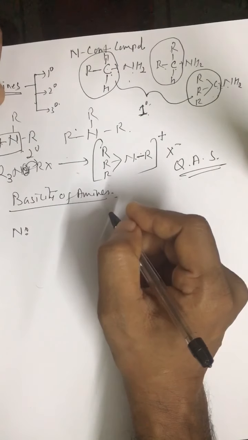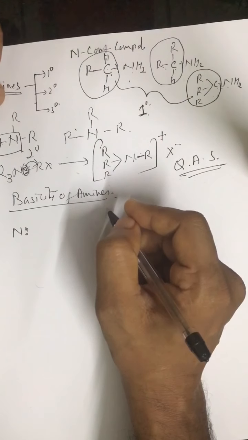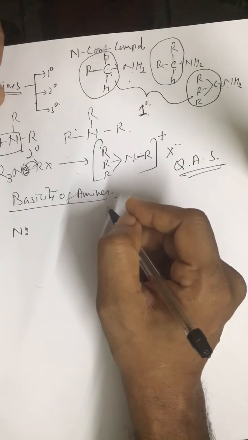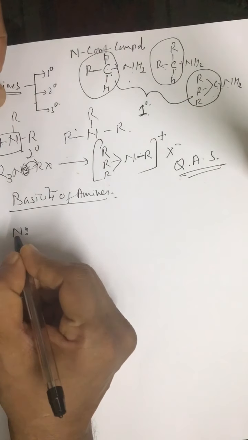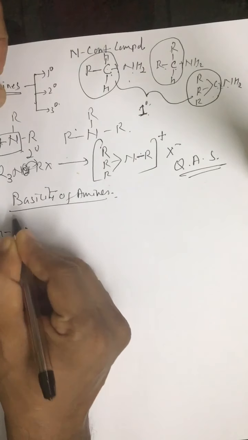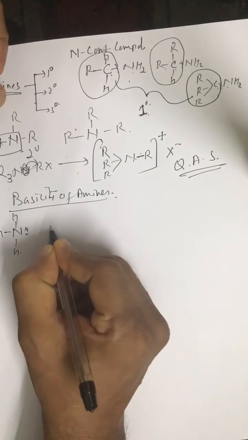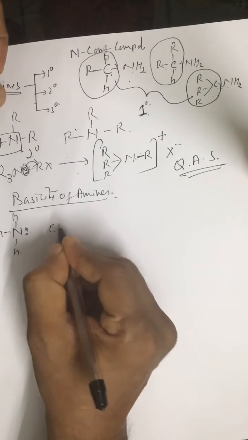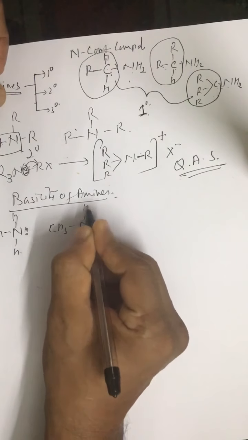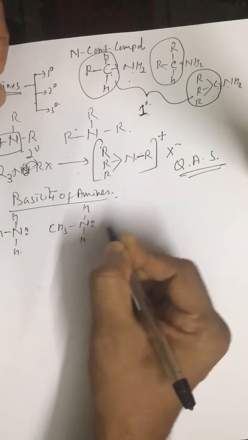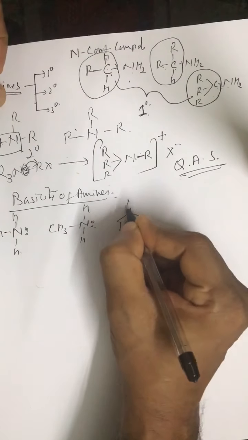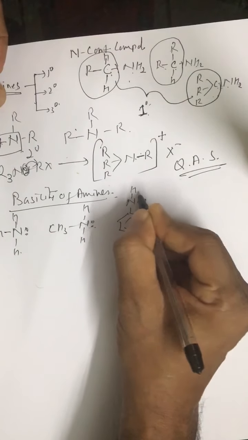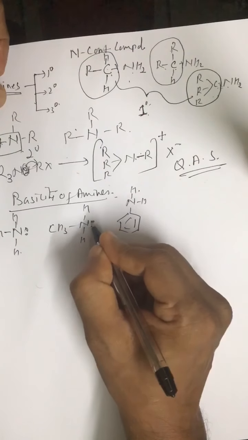So amines behave as bases. If the basicity of ammonia is compared with CH3NH2, and with aniline, now see here what happens.